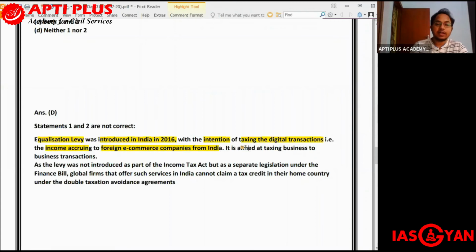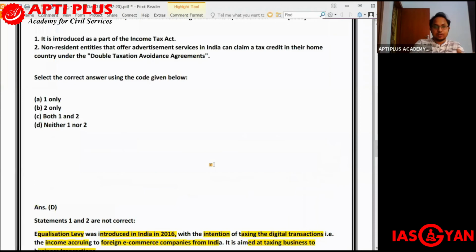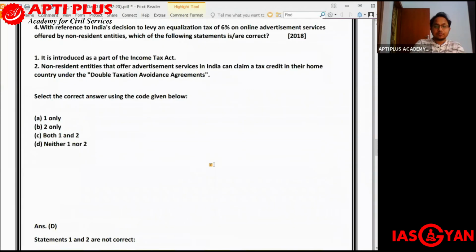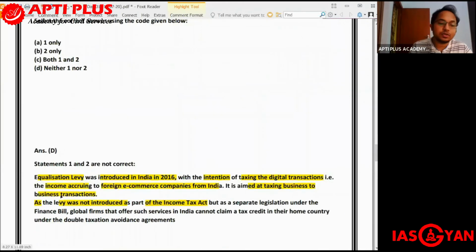It is aimed at taxing business to business transactions. As the levy was not introduced as a part of the Income Tax Act, the first statement, as you can understand, is incorrect, because this particular tax, that is the equalization tax, was not a part of the Income Tax Act as such. It was a separate